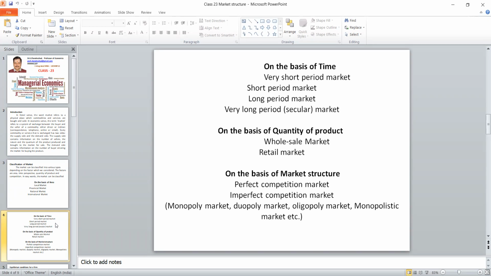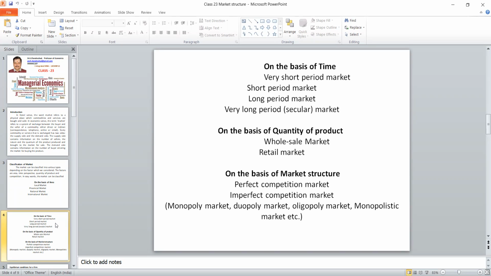This is a managerial economics concept. The market is classified into two categories. One is called perfect competition, another is called imperfect competition. Perfect competition is a model of how the market should be. There are seven features. A market is said to be perfect when these features are there. Suppose any feature is not available, then those markets are called imperfect markets. There are many imperfect markets like monopoly, duopoly, oligopoly, and monopolistic. So the major classification is perfect competition and imperfect competition.